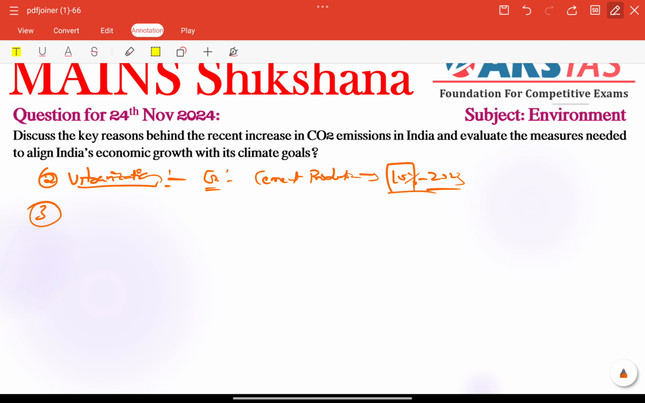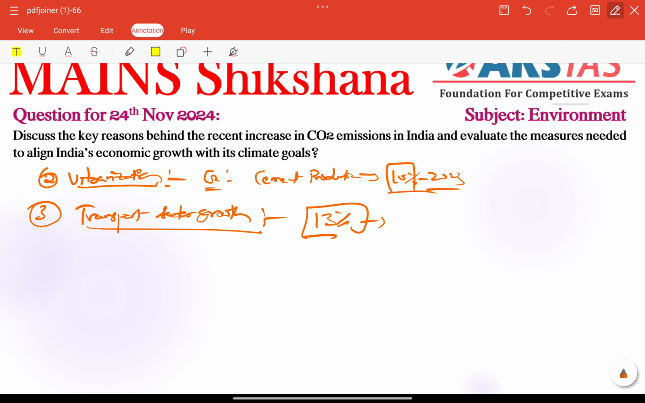Other than that, we have the transport sector also. Transport sector growth is very important to talk about. Increased private vehicle usage and limited public transport contribute to emissions. For example, transport accounts for 13% of CO2 emissions in India.